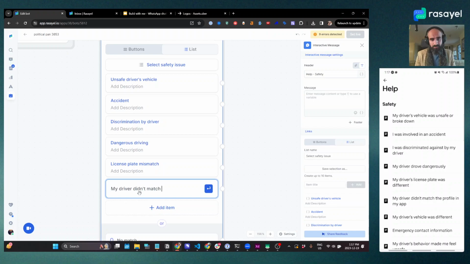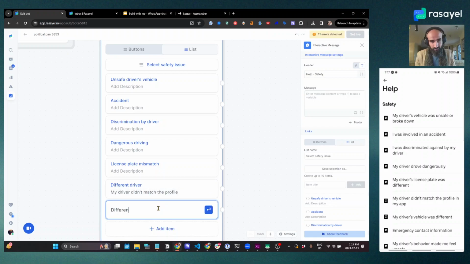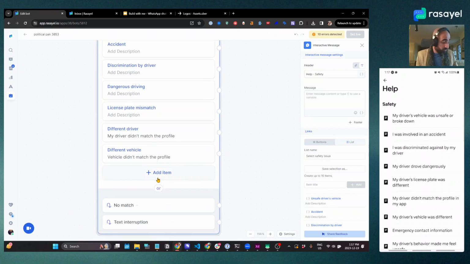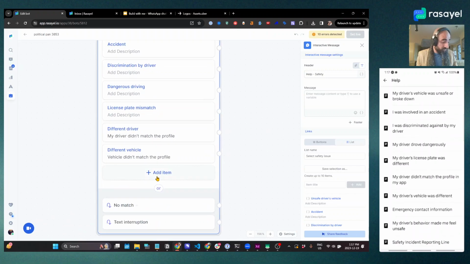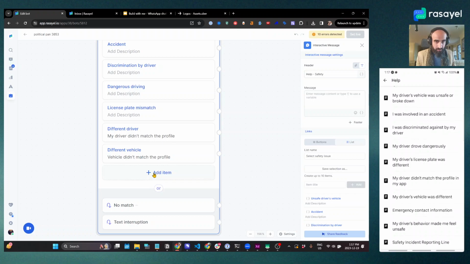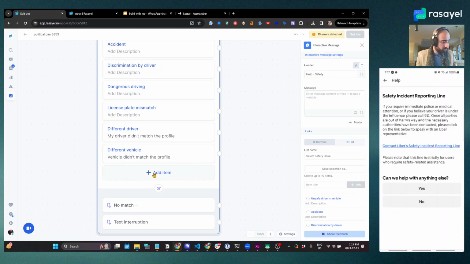Driver didn't match the profile. I'm going to add that as a description. Different vehicle. Vehicle didn't match the profile. And then what else? We have emergency contact, unsafe safety incident reporting line. Let's see where this takes us.